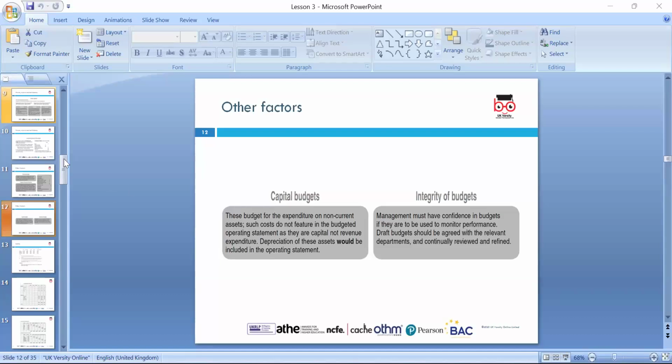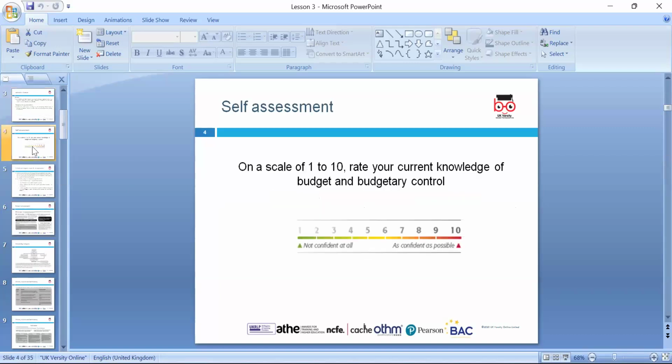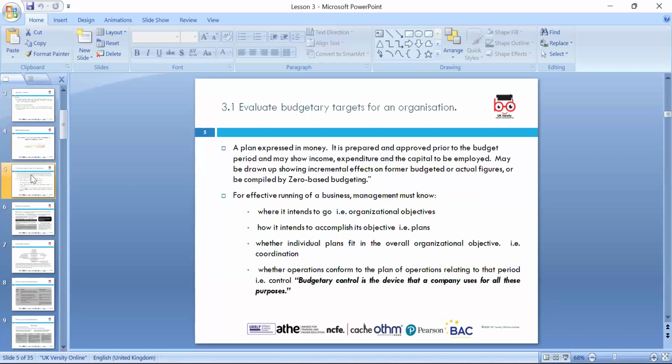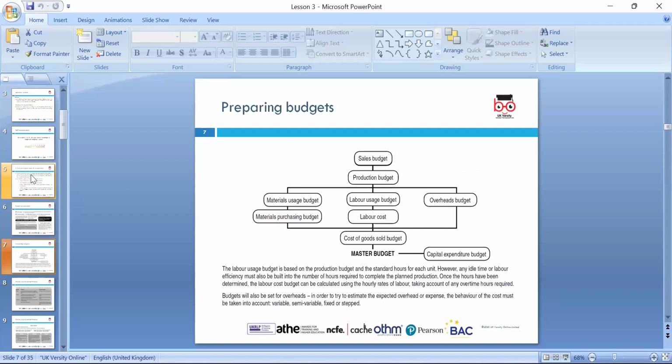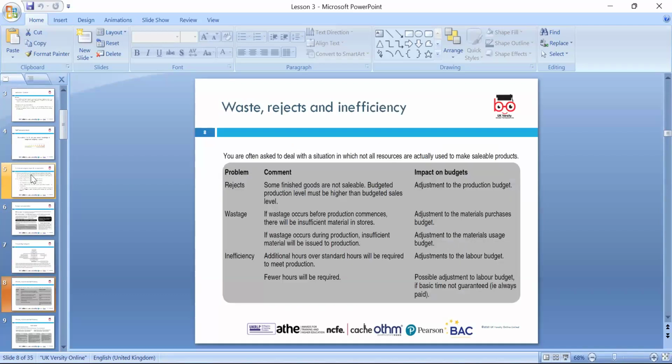Okay, so today we are looking, as we mentioned earlier, at what a budget is. In 3.1, we look at the budget as a financial plan expressed in money terms, which I mentioned earlier. When preparing a budget, the sales forecast is the first. Then you can make the production budget, material use budget, material purchase budget, labor budget, and cash budget. So sales budget, then production budget, then material use budget, then labor budget. And then the overall budget is the capital budget, which is how much is required for capital assets.